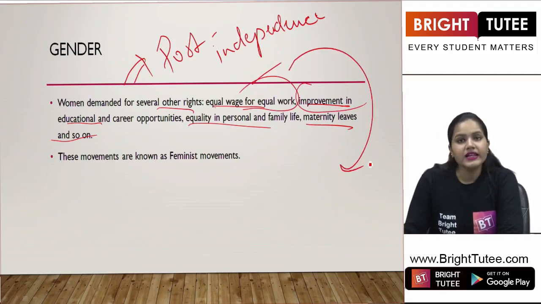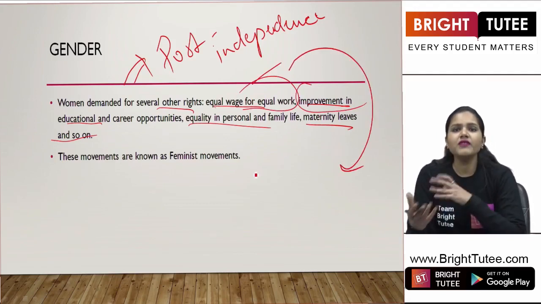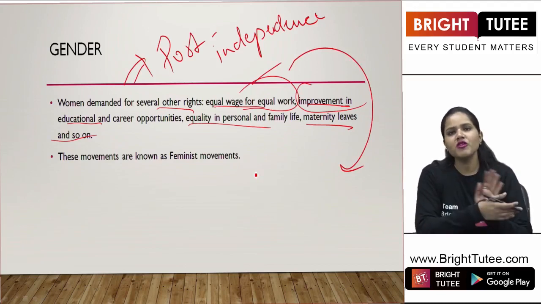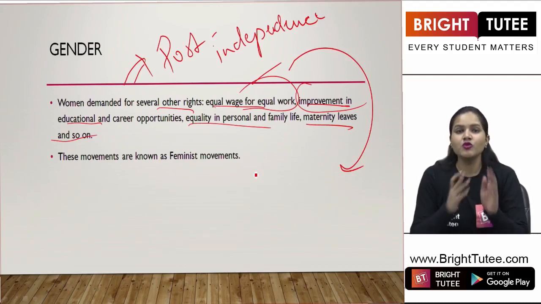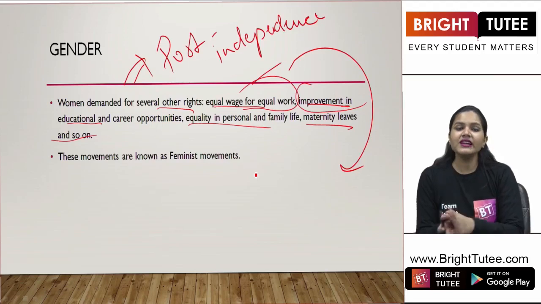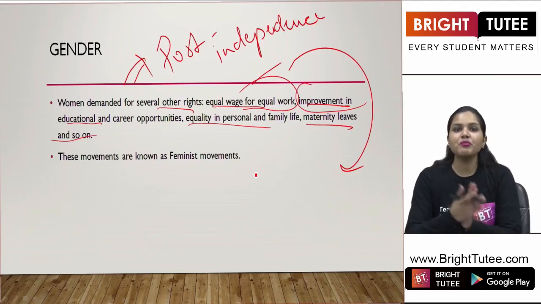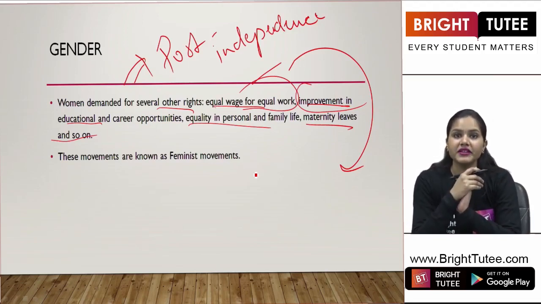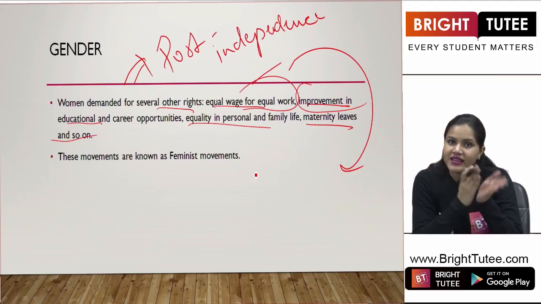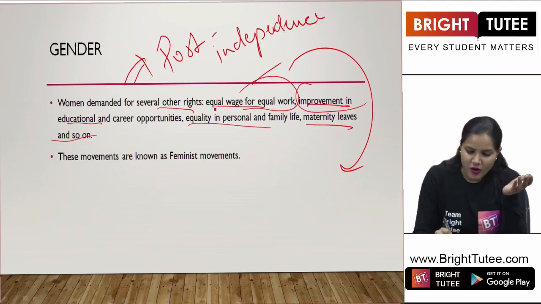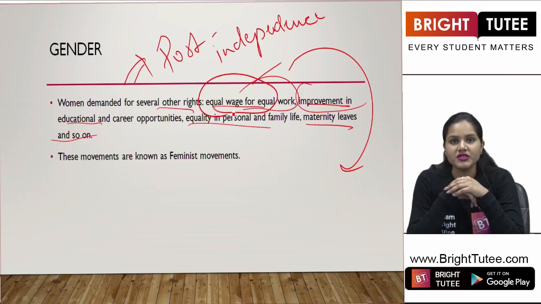Now, we see that in our society, even when you see some of the news talking about celebrities who work in the films, we see that the male celebrity is paid more than the female celebrity. Now, here we see that there is this distinction on equal wages, right?